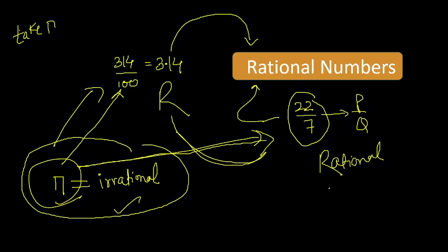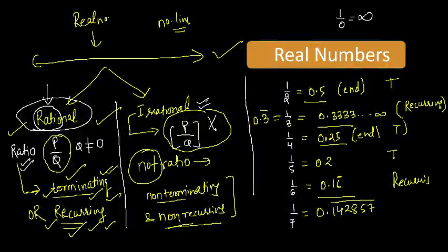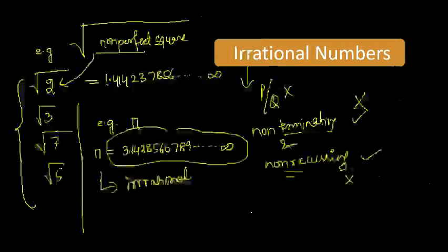I hope it is clear, right? So for rational numbers you have to remember these are terminating or recurring, but irrational numbers are non-terminating, non-recurring. Simple, right?